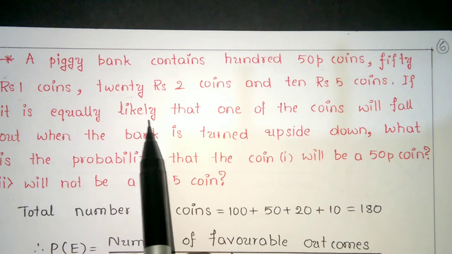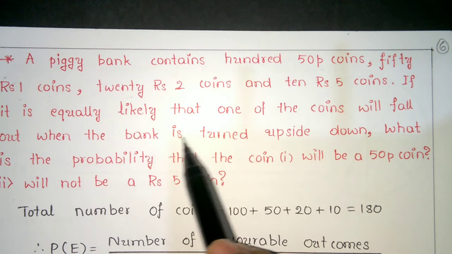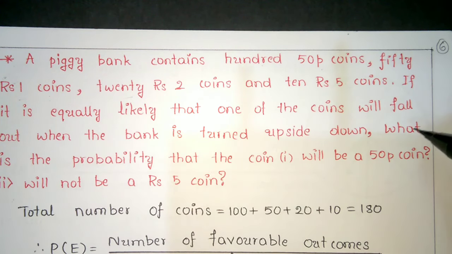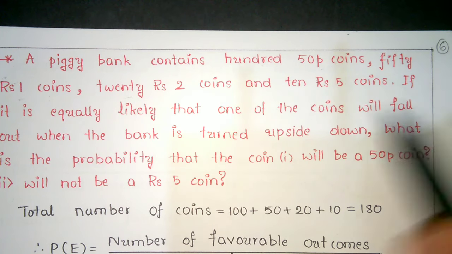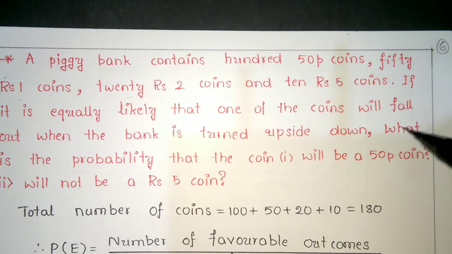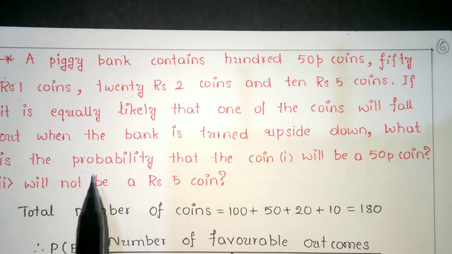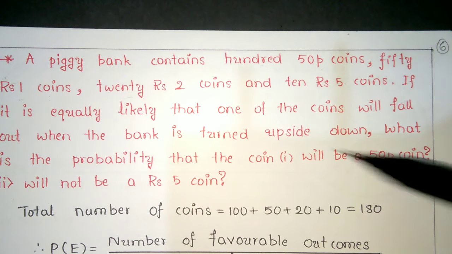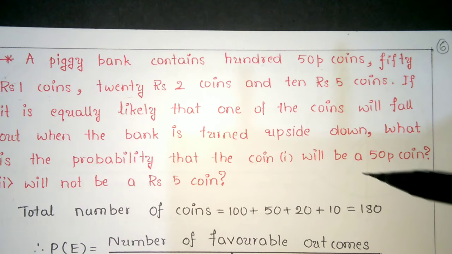If it is equally likely that any one of the coins will fall out when the bank is turned upside down, what is the probability that the coin will be a 50 paisa coin?